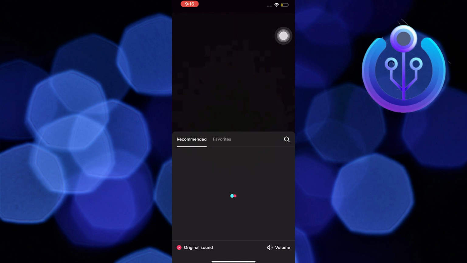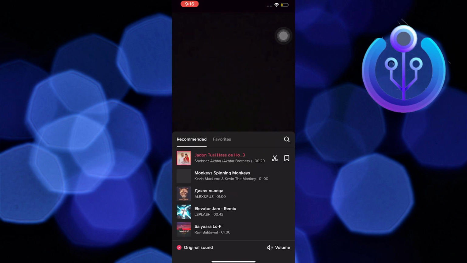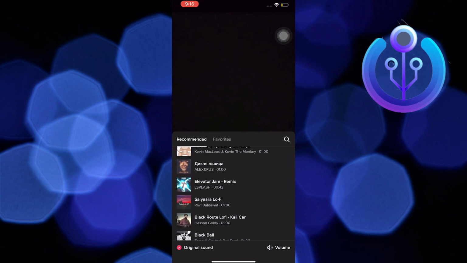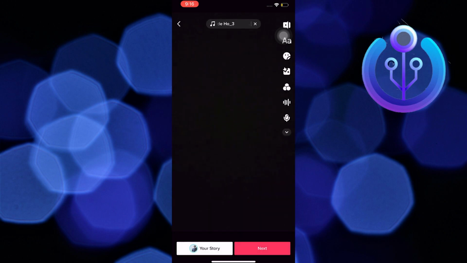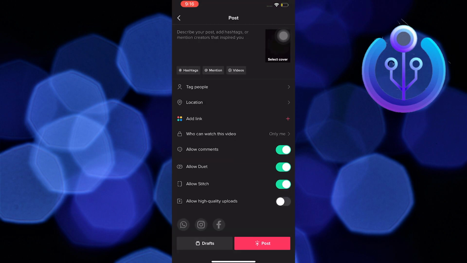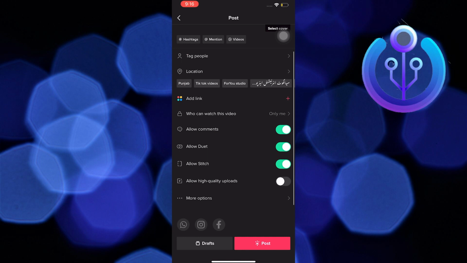Now wait for TikTok to finish loading. In here, you can now choose whatever music you want to add. Go ahead, take your time in choosing the music. In here, you can also add another music.